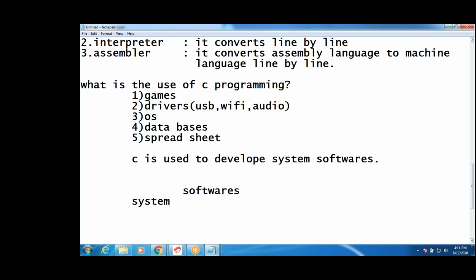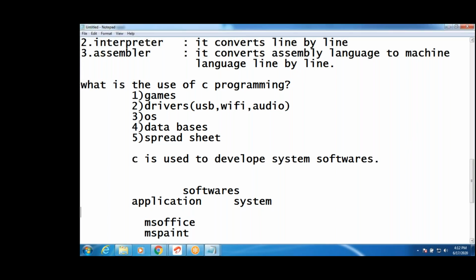Now, what are the softwares? System softwares and application softwares. For example, in the computer, MS Office, VLC media player, MS Paint, browsers, Notepad: these are all application softwares.